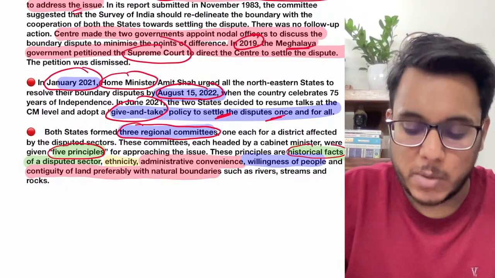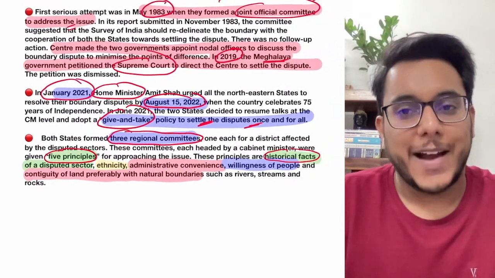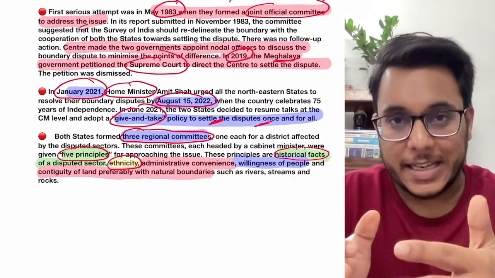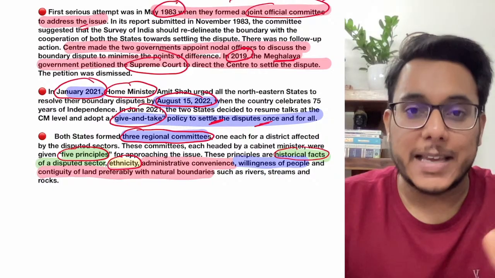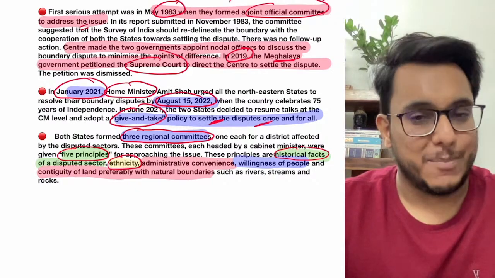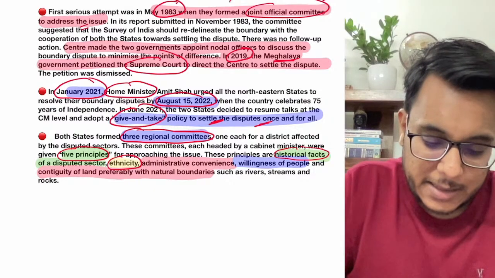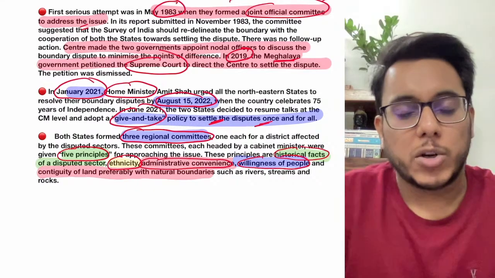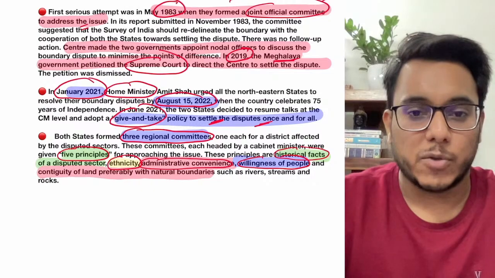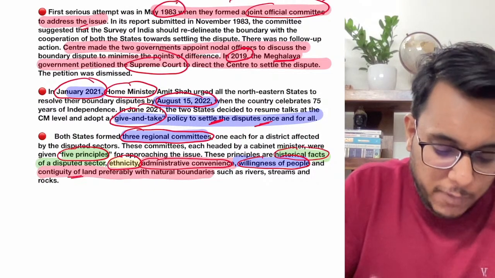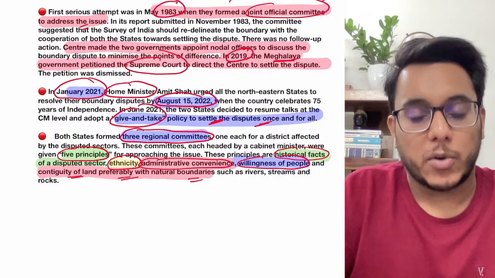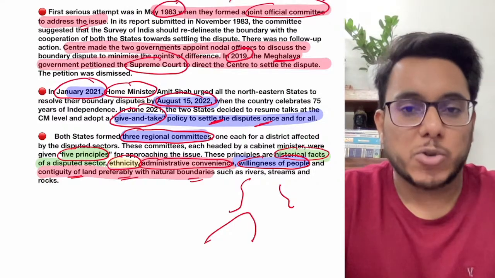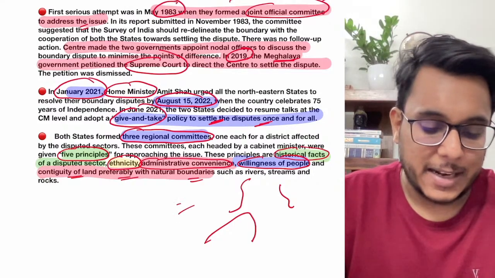Number one, historical facts from diverse sources will be taken into account. Then ethnicity will be seen: whether the people living in a region are ethnically more relatable to Meghalaya or to Assam. Then administrative convenience will be kept in mind. Willingness of the people, whether they want to go to Meghalaya or stay in Assam, will be taken into account. Then contiguity of land with natural boundaries. For example, rivers, streams and mountains make natural boundaries. So on the basis of natural boundaries also, this will be decided.